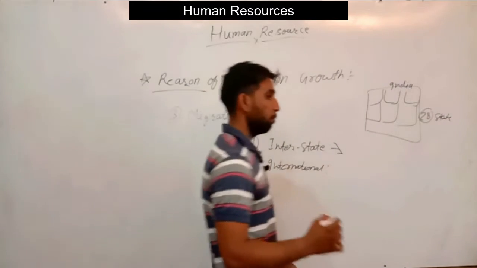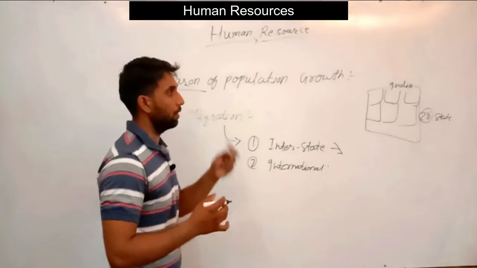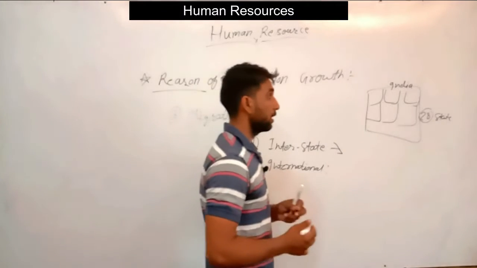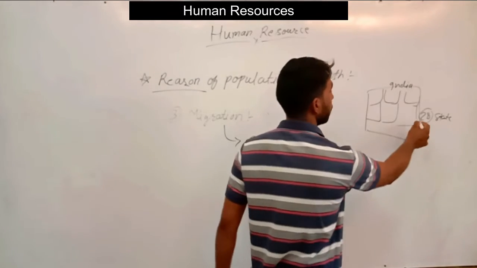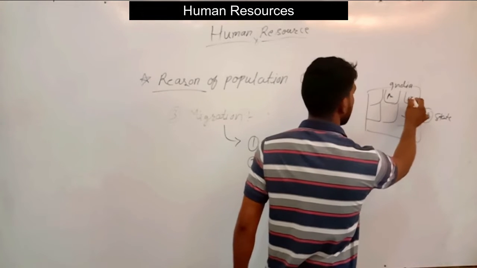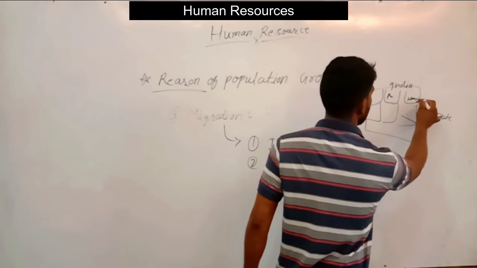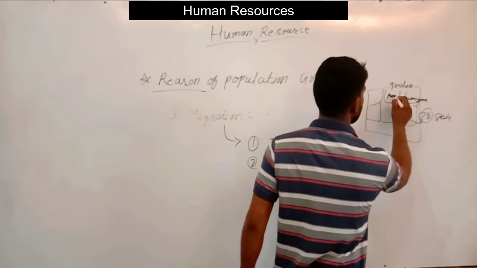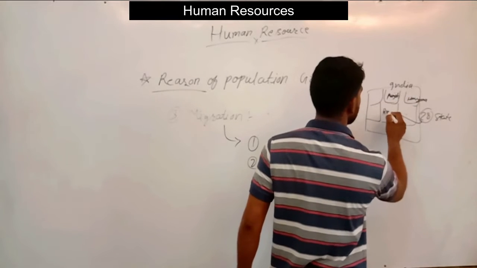So people of the total population of India migrate from one state to another state, like Punjab, Haryana, and Rajasthan.